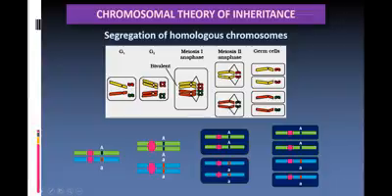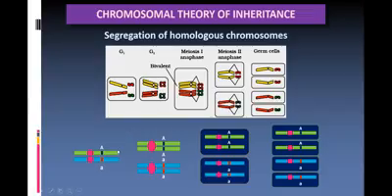Meiosis 1 and meiosis 2 occur in the reproductive part of the body, that is germ cells. That is, germ cells are being formed, and you can see how they got separated. So this is how homologous pairs of chromosomes get segregated, and they will be carrying the characters.